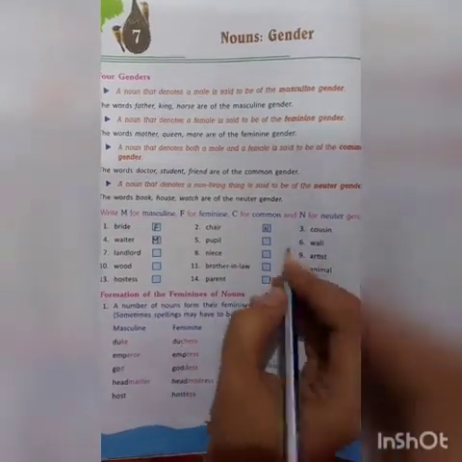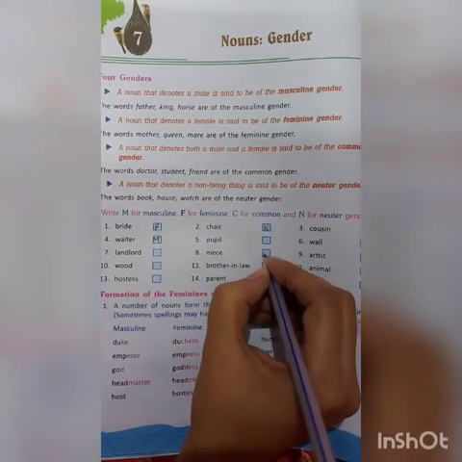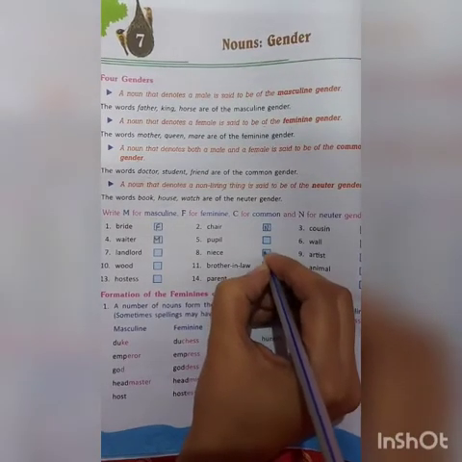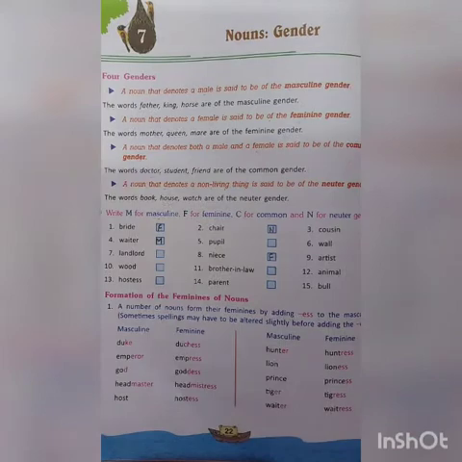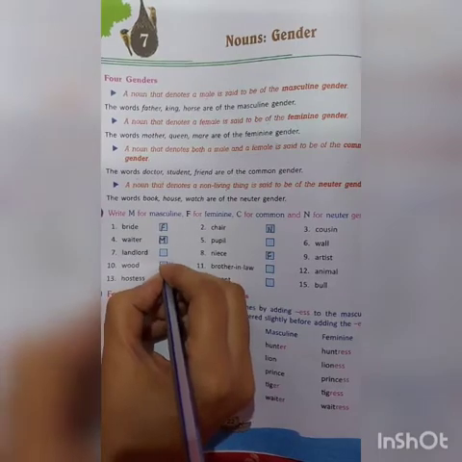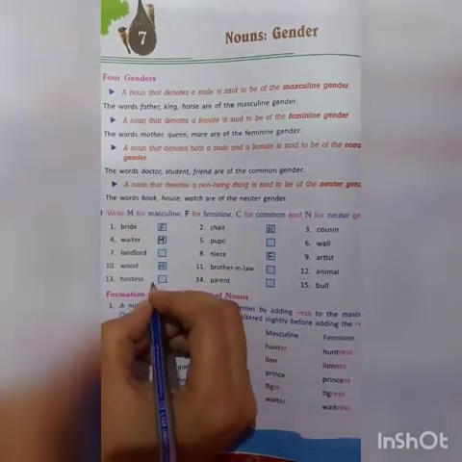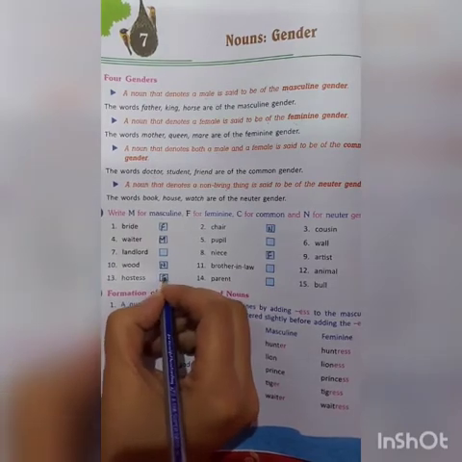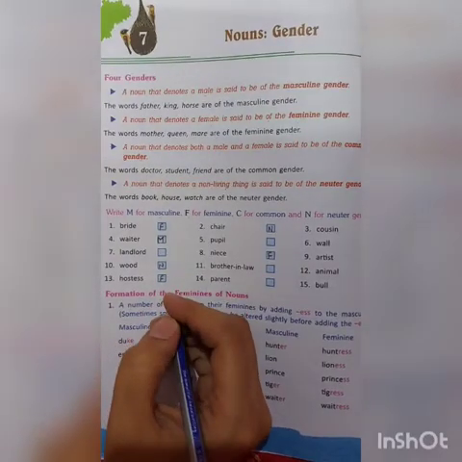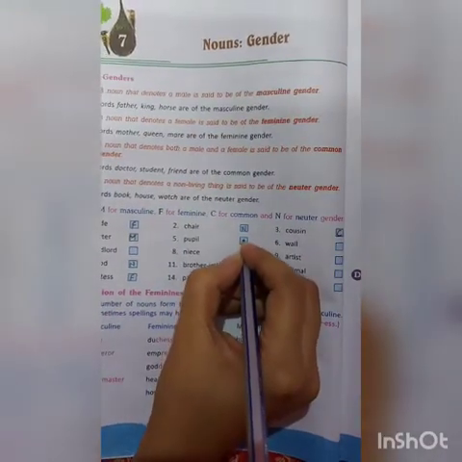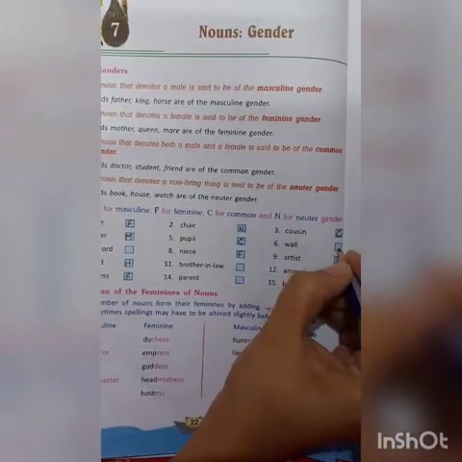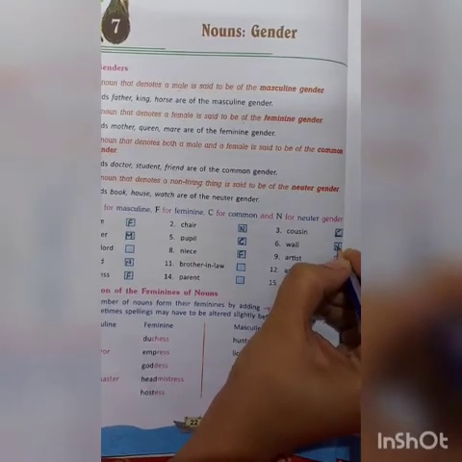Then let's take up the next. Niece. Masculine or feminine? Feminine gender. Wood. Neuter gender. Hostess. Feminine gender. Pupil. Pupil is also a common gender. Wall. Neuter gender. It's a non-living thing.